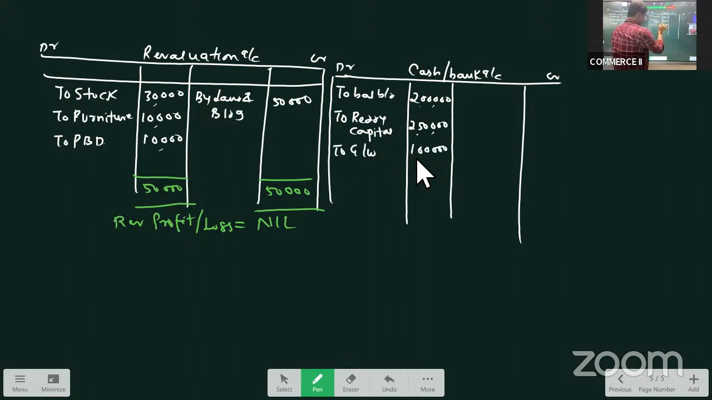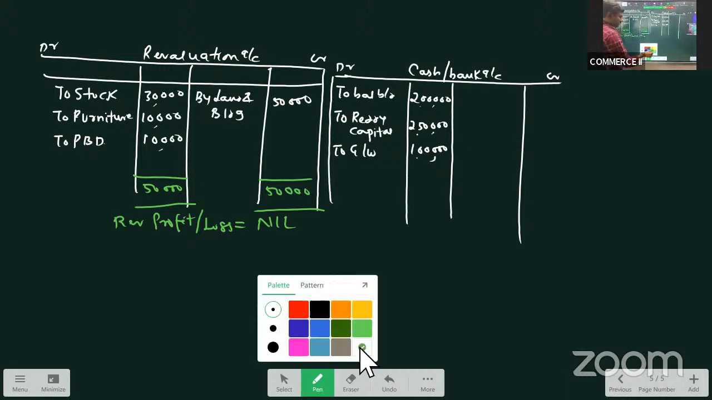Hope this is understood. Sir, in the last problem, when you were preparing cash account, you have not taken goodwill. Yes, I did not take, because in that case, goodwill was paid privately. Remember, when goodwill is paid privately, we will not record it in the books of account. As such, I did not take it. But here it is not said like that. It is very clearly stated that goodwill is introduced in cash. So I have taken it.